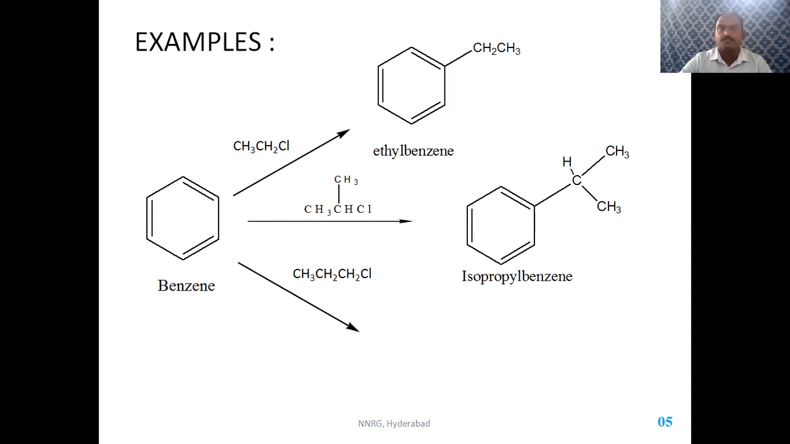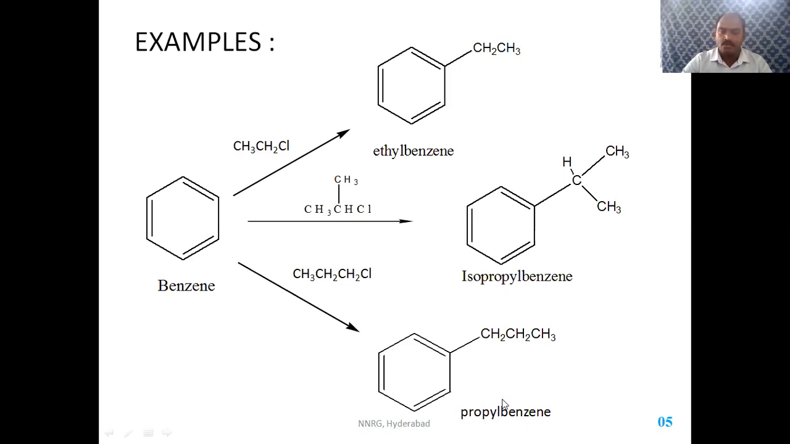You can predict what is the product formed. When methyl chloride is reacting with benzene, it gives rise to methyl benzene. Ethyl chloride gives rise to ethyl benzene. Isopropyl chloride gives rise to isopropyl benzene. Then if it is propyl chloride, you predict that the product formed is propyl benzene.